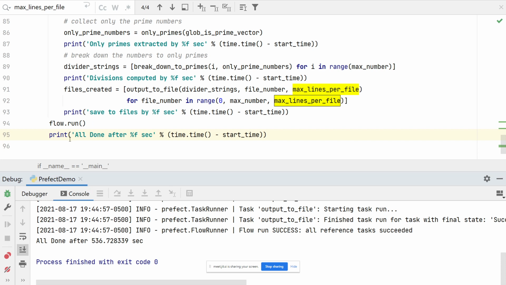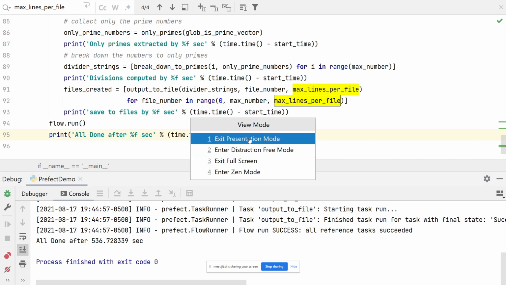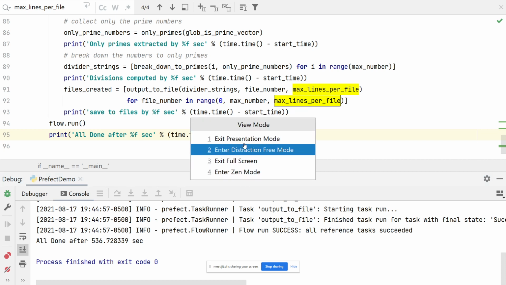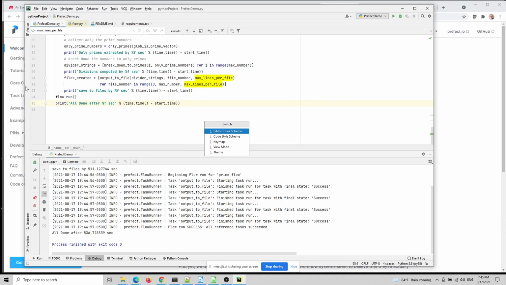Okay, good. So I'm going to go ahead now and exit this big presentation mode. Everything will become smaller the minute I figure out how to do this. I think this is this way, and view mode back to exit presentation. Okay, and I think I'm still not seeing all of the things I've seen before.